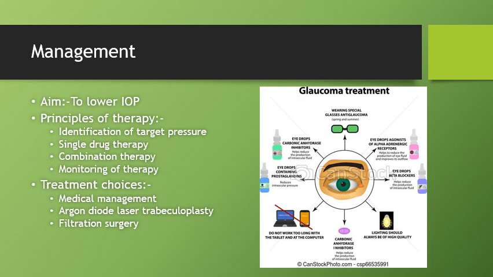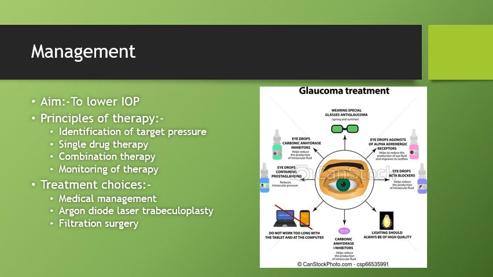Coming to the management, the aim of glaucoma treatment is to lower the IOP to levels that permit normal functioning of the optic nerve and prevent further damage. Different drugs have different mechanisms, which include reducing aqueous production in the ciliary body, promoting aqueous humor outflow through the trabecular meshwork, and promoting aqueous humor outflow through the uveoscleral pathway. The principles of therapy include identification of the target pressure, single-drug therapy, combination therapy, and monitoring of the therapy. The treatment choices are first medical management, followed by argon or diode laser trabeculoplasty and filtration surgeries.